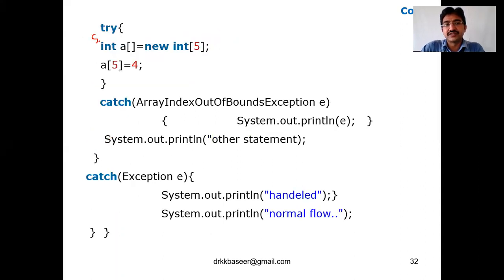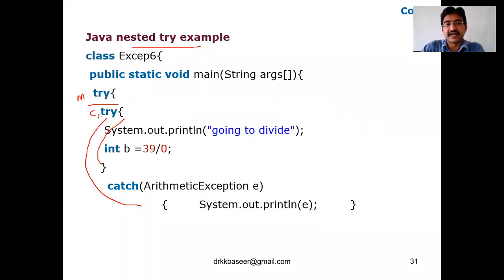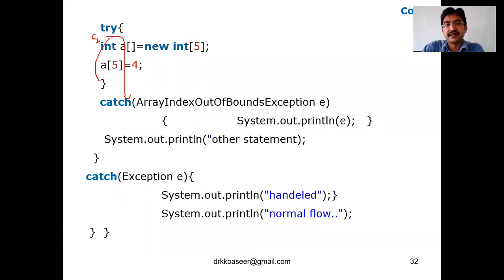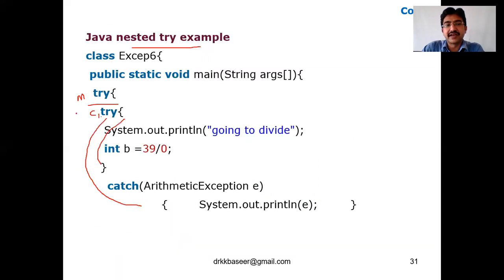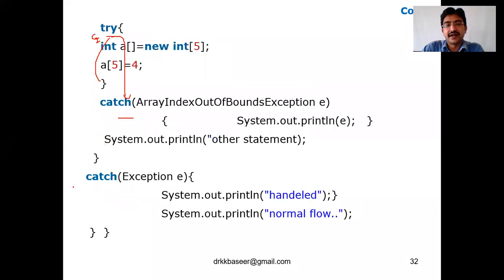This is child 2, C2. This is a try block, and for this try block, this is the catch. And this is C1, child 1. For this is catch 1. And for the C2 child, this is the catch block. Okay. And for the main try, this is the catch block. So this catch will end here. And this is the normal flow of execution.